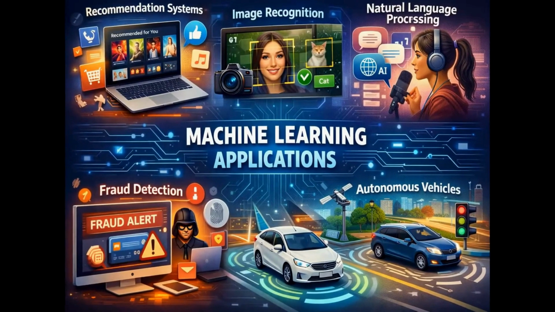Applications of machine learning. Machine learning is used in many real-world applications. Recommendation systems suggest what to watch or buy. Image recognition helps identify objects or faces. Natural language processing powers chatbots and translation tools. Fraud detection systems help banks identify suspicious transactions, and autonomous vehicles use machine learning to navigate roads.